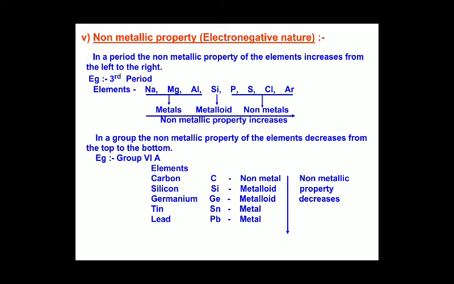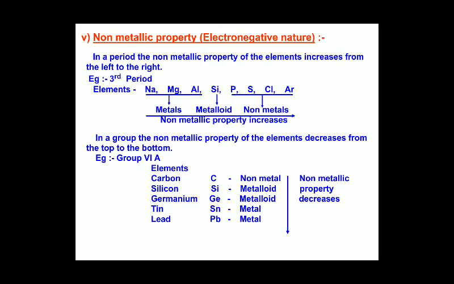Since we are moving towards the non-metal side, the non-metallic property slightly increases along the period, whereas down the group it decreases. That is, the non-metallic nature decreases down the group. So these are the main properties or main features of this modern periodic table.